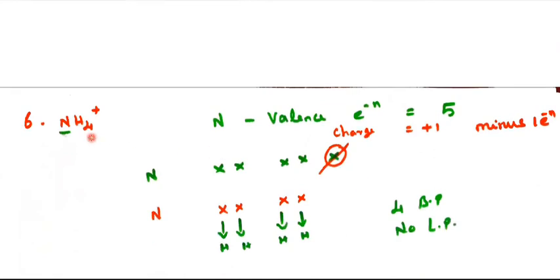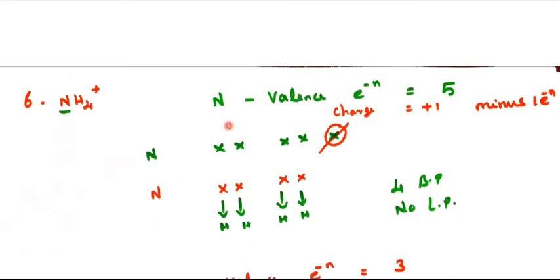Clear, students? Now we will see NH4 plus. In this, the central atom is nitrogen. The nitrogen valence electron is 5 because this is a 5A group, the nitrogen family, the first member of the family is nitrogen. So 5 electrons I have written, 1, 2, 3, 4, 5. But the whole charge, the ammonium charge, is plus 1.